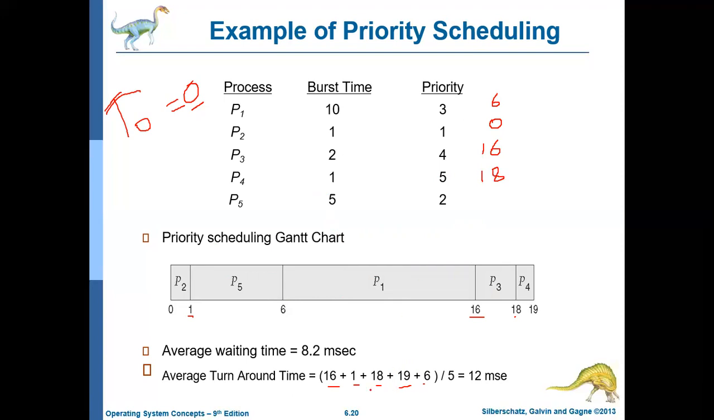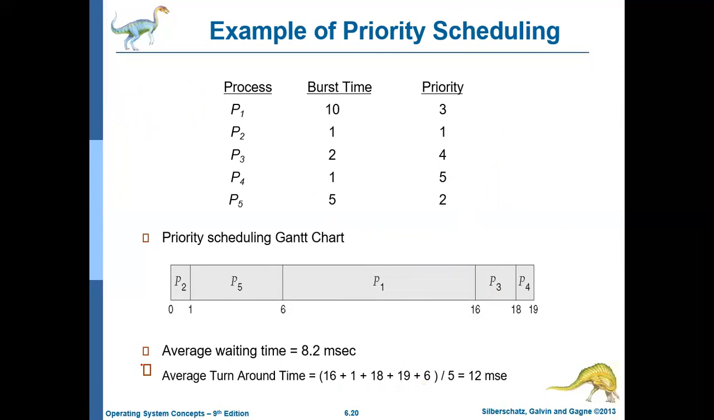Okay, and for P5, its turnaround time is 6 and its burst time is 5, so 6 minus 5 is 1. Its waiting time is 1. Okay, so you can add all these up and divide by 5, and that is how you get the average waiting time.